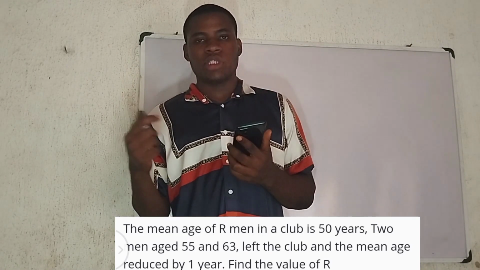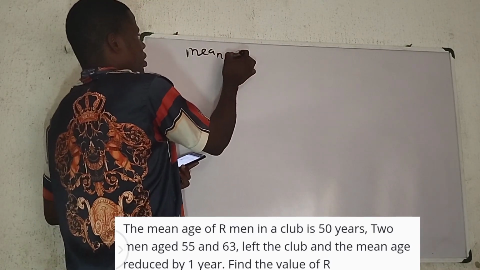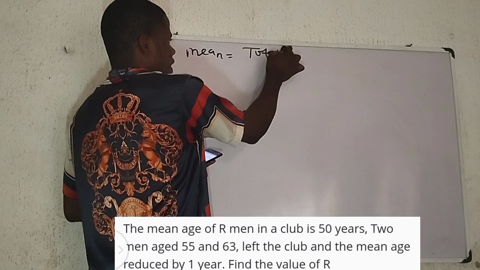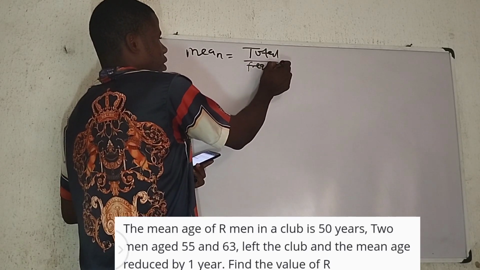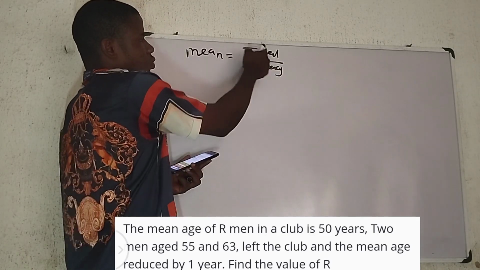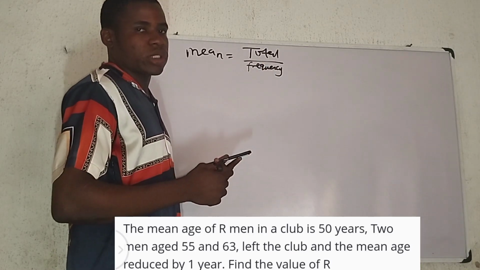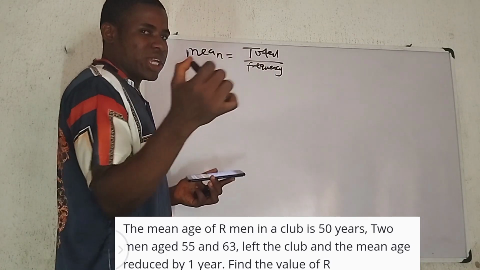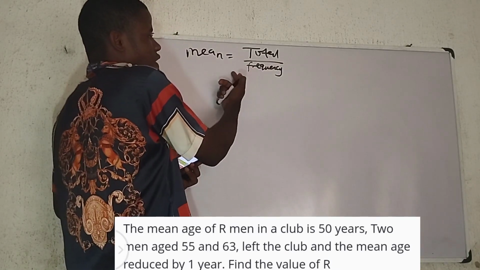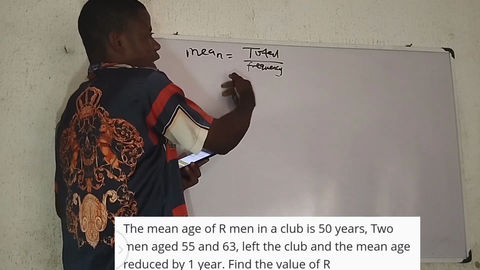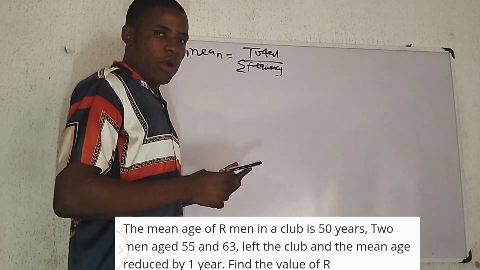And how do we find average or mean? Mean is gotten by the total over how many they are, let's say the frequency. Does it make sense? For instance, the mean of 1, 2, 3, 4, and 5 is 1 plus 2 plus 3 plus 4 plus 5 over how many numbers I mentioned, over 5. That's the total over the number of terms, the summation of the frequency. I hope it makes sense.